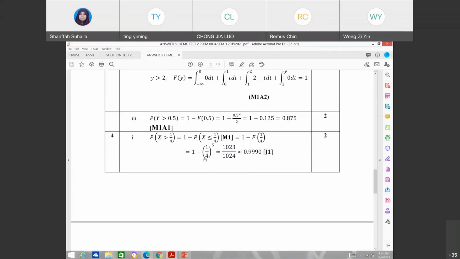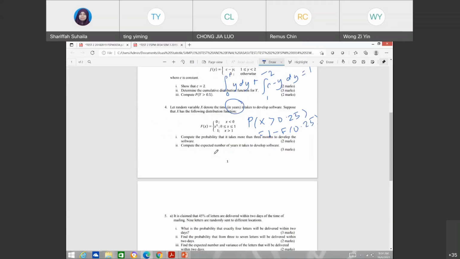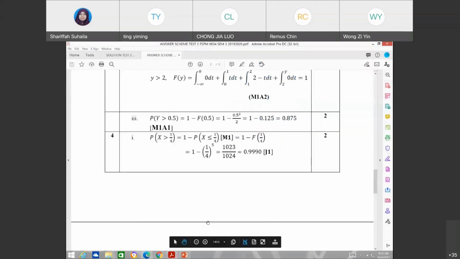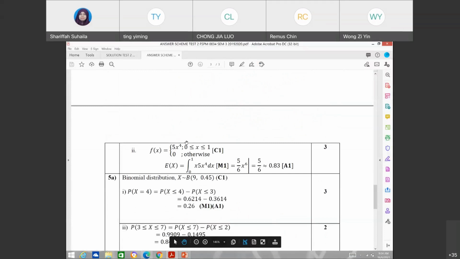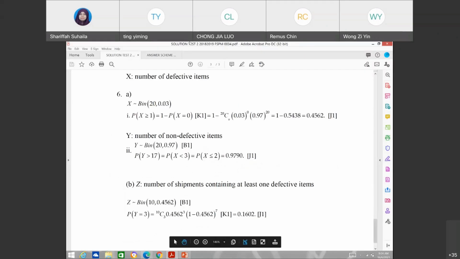Okay. And then compute the expected number. So compute the expected number maksudnya dapatkan dia punya expected value dia. So again lah, you have your fx is 5x to the power 4. So ex, x times your density function. Ini make sure kamu tukar baliklah pada density function. Sebab kalau ex adalah x darabkan dengan small fx, which is your density function, not your cumulative. Okay, so selesaikan, get your ex. Okay. Simple je kan, random variable. Okay, 1 to 4.